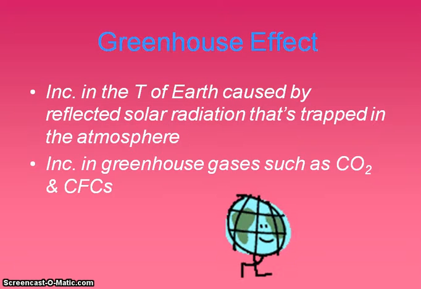Now, I'm sure you've talked about the greenhouse effect before in biology class, and we're just bringing it up here because we're going to look at the actual chemistry behind it. The greenhouse effect is just the increase in the temperature of the Earth that is caused by reflected solar radiation that gets trapped in the atmosphere. So the more greenhouse gases there are, such as carbon dioxide and chlorofluorocarbons, things like old refrigerants and air conditioners, certain aerosols, they add to these greenhouse gases, which then trap more heat energy and cause global warming.